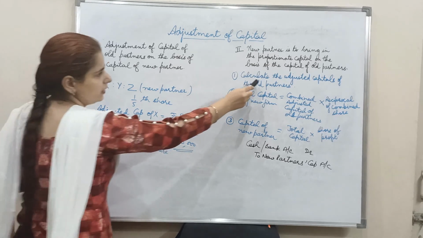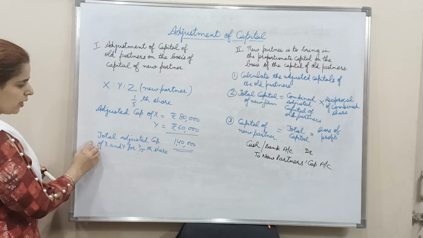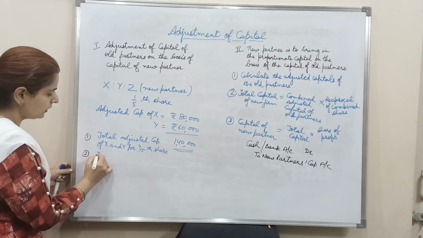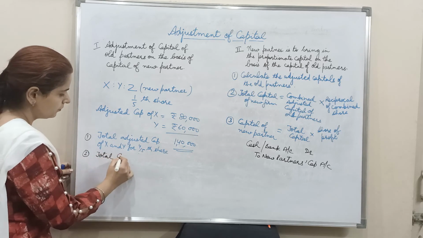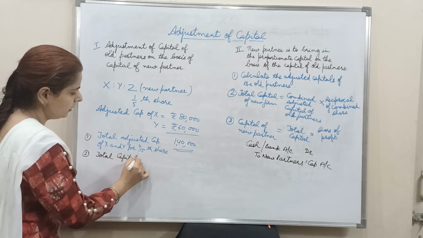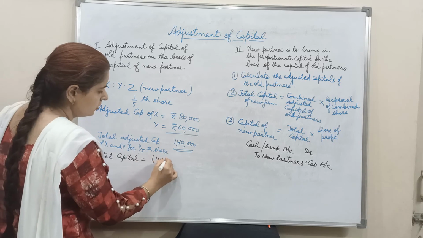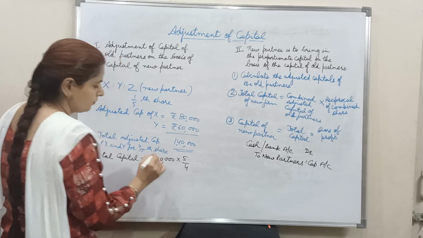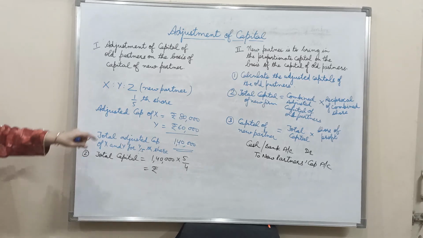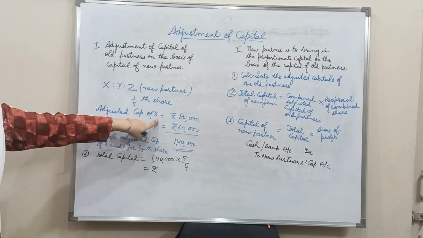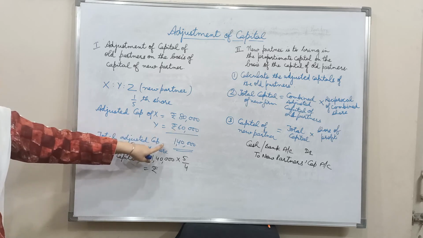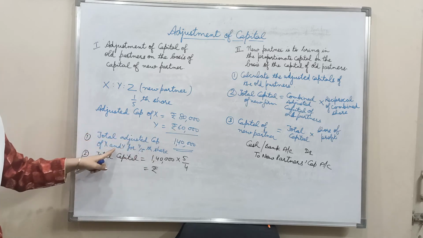First step is done here. First point is done, that is the total adjusted capital. Second point, total capital is to be calculated. Total capital will be 1,40,000 into 5/4. We have added here adjusted capital of X and adjusted capital of Y to get the total adjusted capital of both the partners.